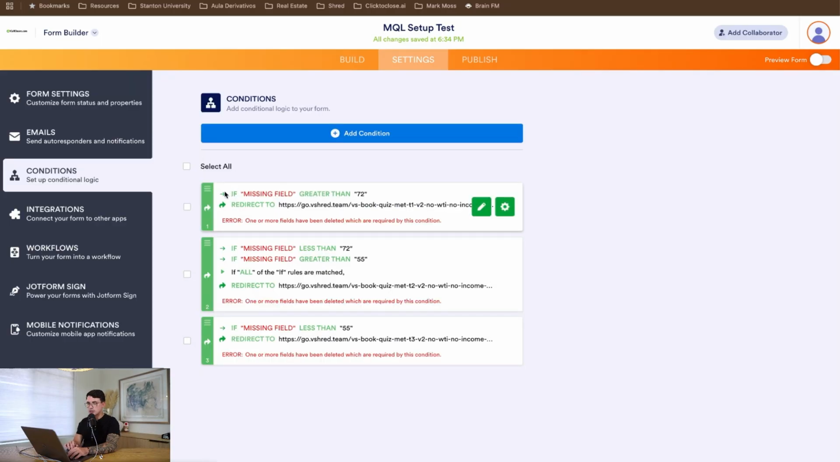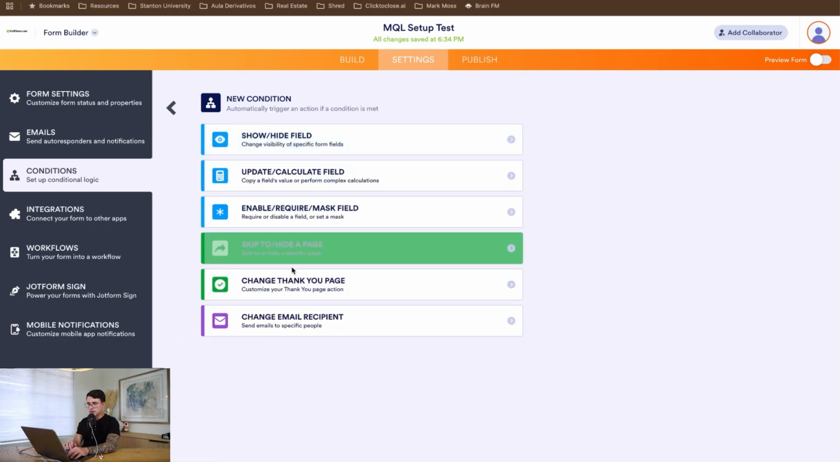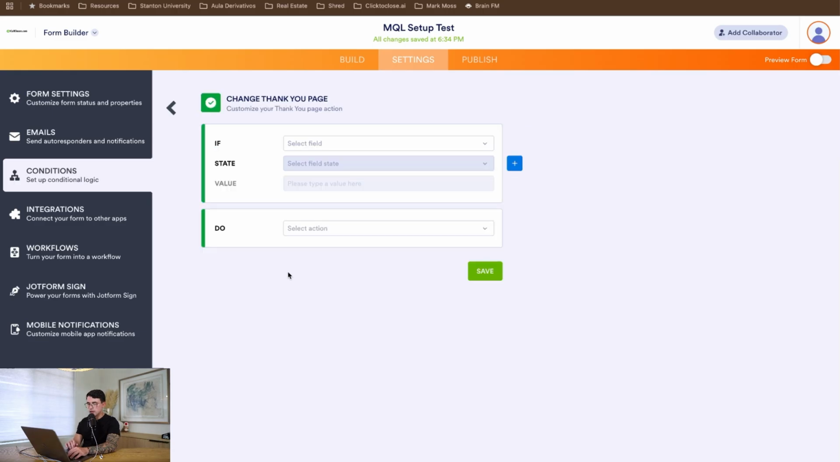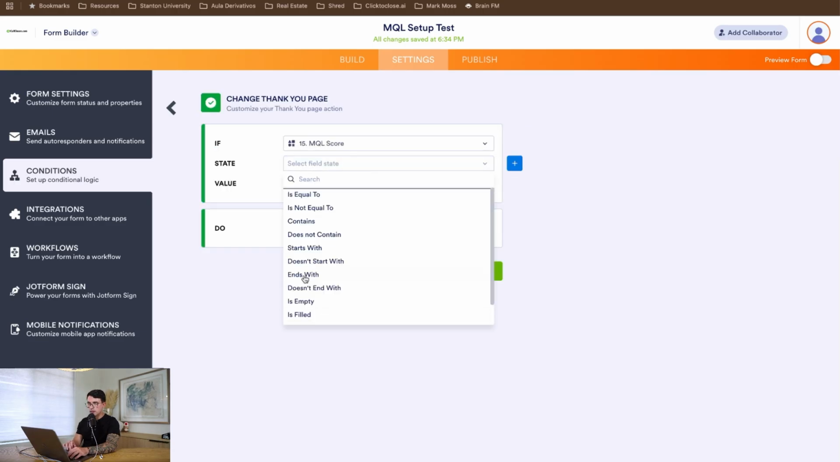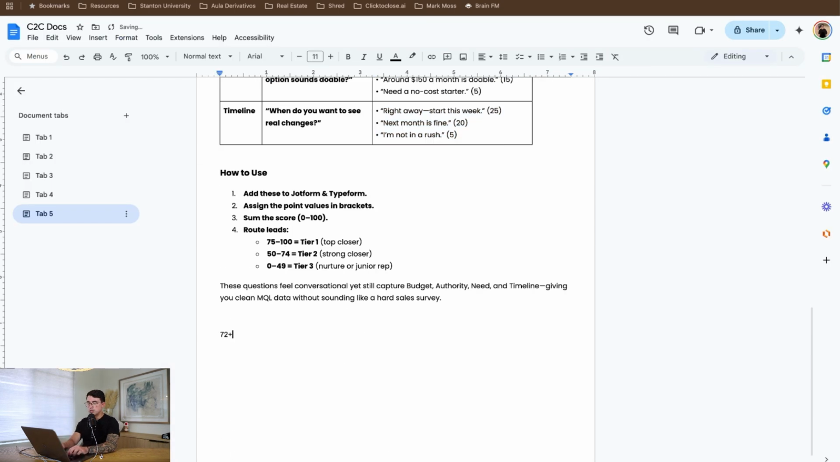In conditions, you will see that there are these three variables here, and this is how we're going to build them. You're going to use these conditions and the change thank you page. Then based on the MQL score, you're going to use these variables to determine which scores should go to the best closers, middle closers, and bottom closers. In the case of our calculations, anything above 72 goes to the tier 1 closers, which are the best closers. Anything between 55 and 72 goes to the tier 2 closers, which for the most part are also tier 1 closers.